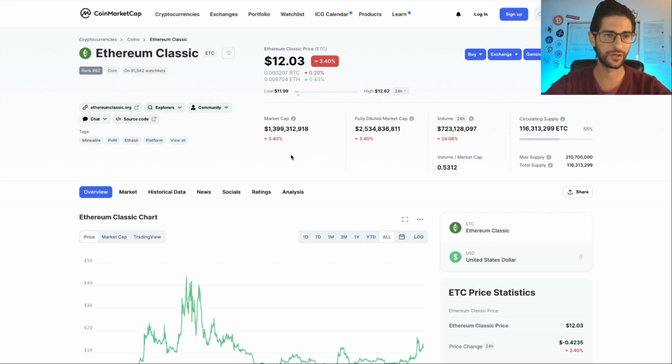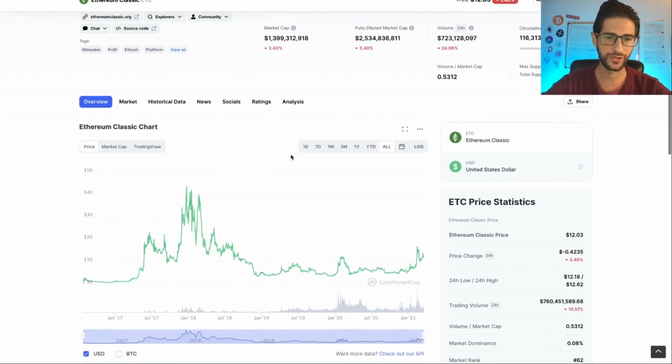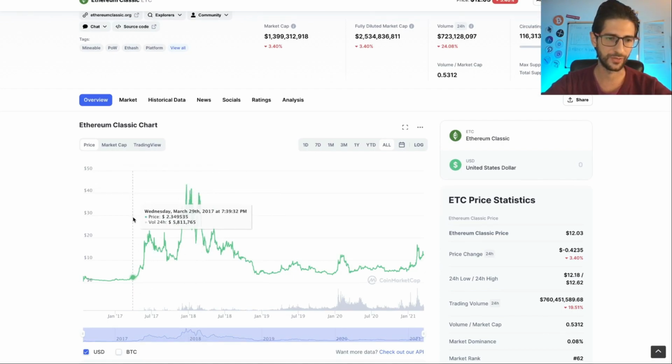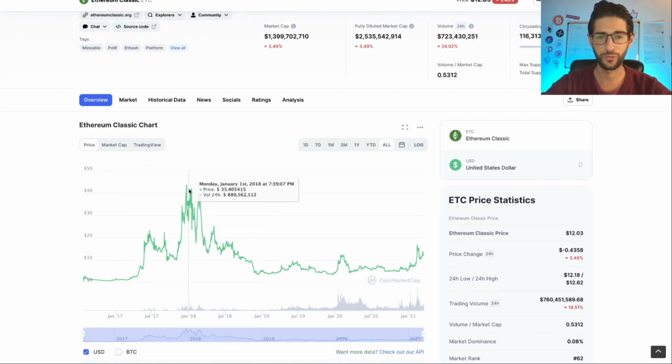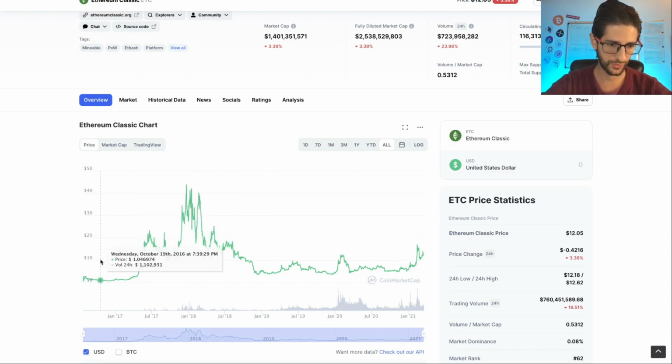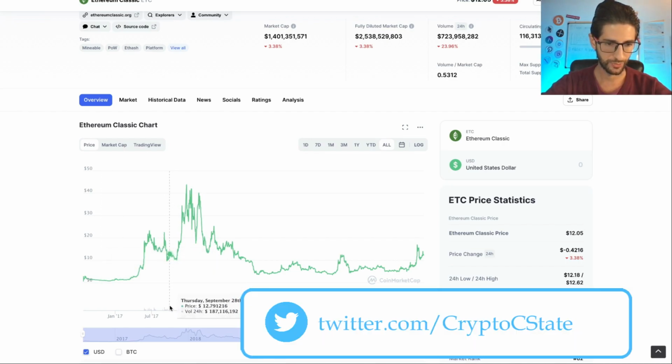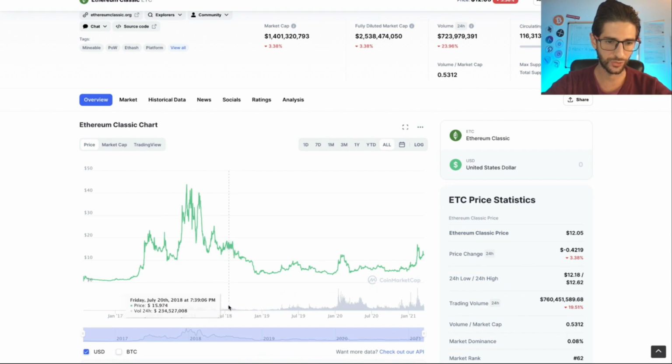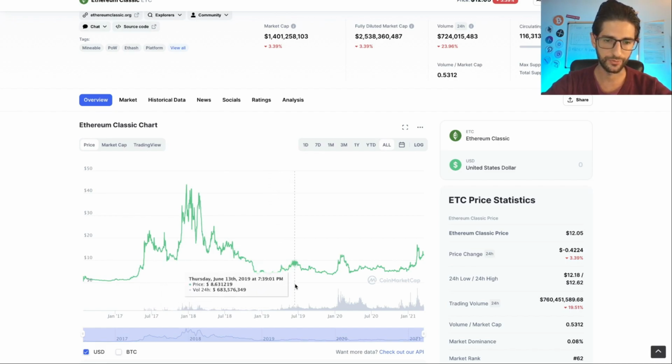This is Ethereum Classic. It's in position 62. But the chart is not the worst chart that I have been seeing. They exploded in the last bull market. But then you can see how this line of support and resistance has been playing around $1. It has been support here. When we tried to go into the bear market, there was a lot of support. Then we broke the structure. We came back like the previous structure before the bull market. And from here, we have continued moving and have the resistance of the previous support at around $8 here.